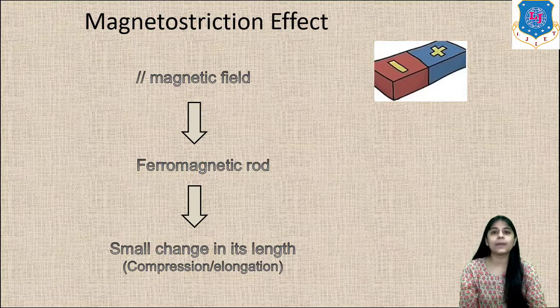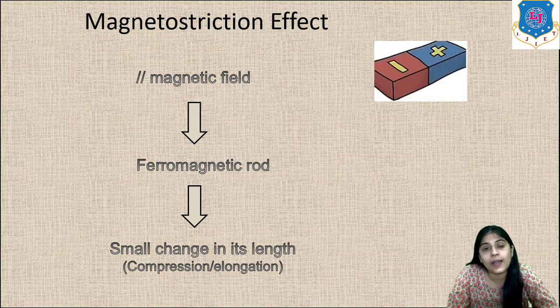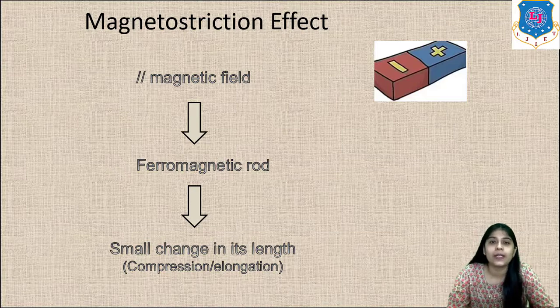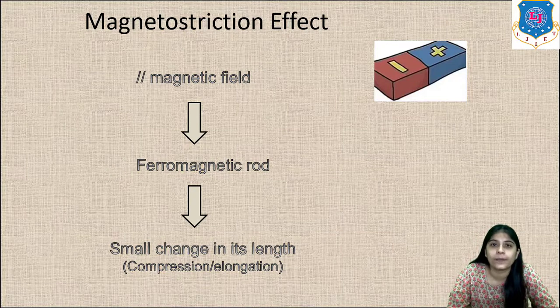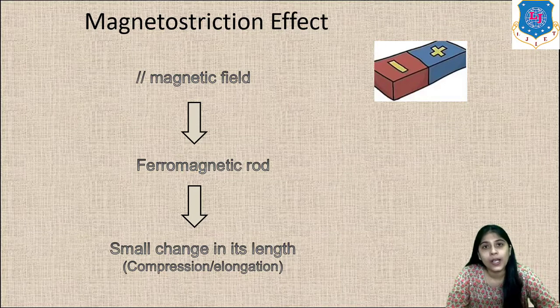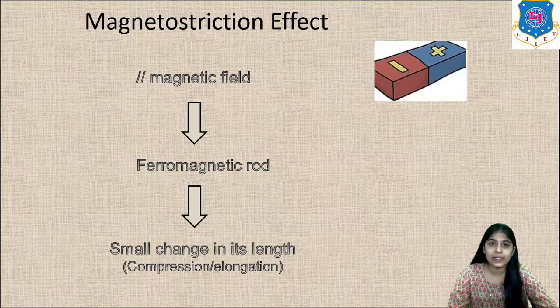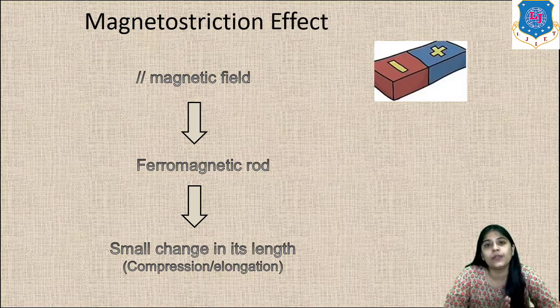The principle is that if you take a ferromagnetic material in the form of a rod, and apply a magnetic field parallel to the length of the rod, then there will be a corresponding contraction or expansion in the rod, such that the length of the rod will increase or decrease at a frequency equal to the frequency of the applied magnetic field.